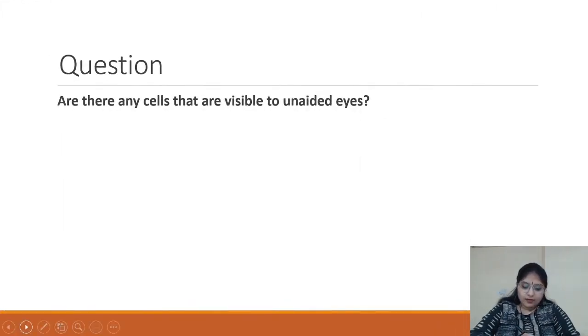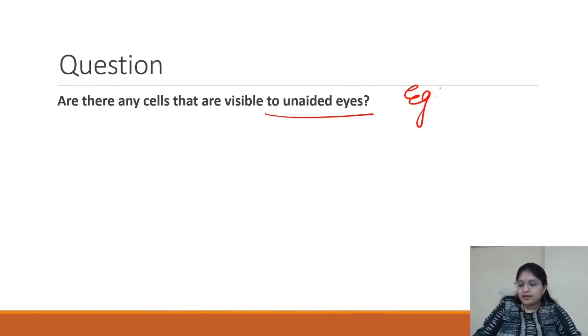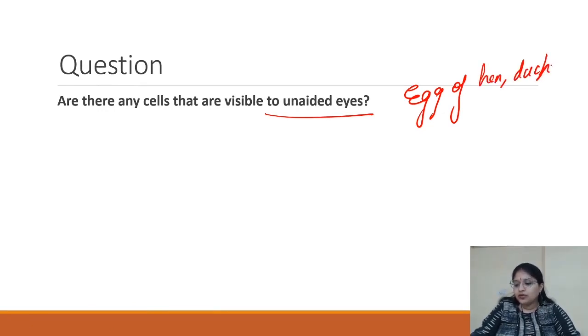Are there any cells visible to the unaided eyes? Yes, the eggs of your hen, duck, and ostrich are the cells which are visible to the naked eyes.